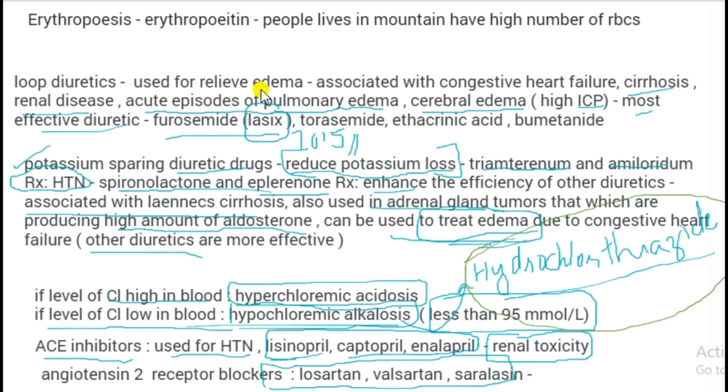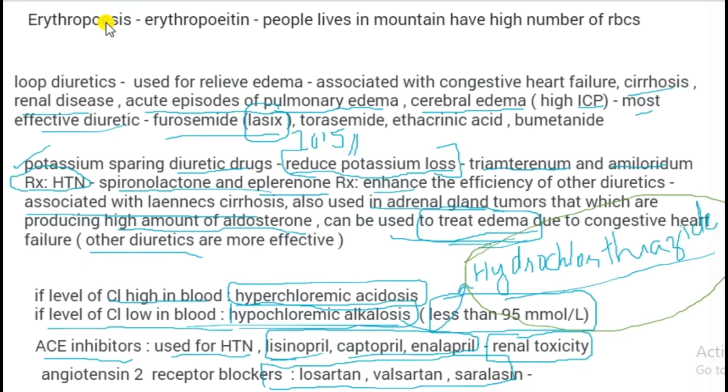And we have some drugs which prevent hypertension, known as ACE inhibitors and angiotensin 2 receptor blockers, like we can see here. We will also discuss their mechanism later. The kidney also produces a hormone known as erythropoietin, which is favorable for erythropoiesis, the production of RBCs.